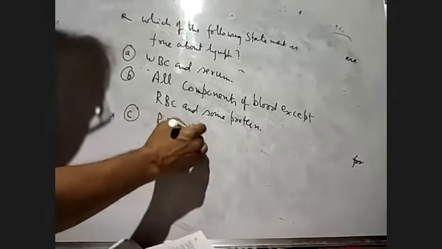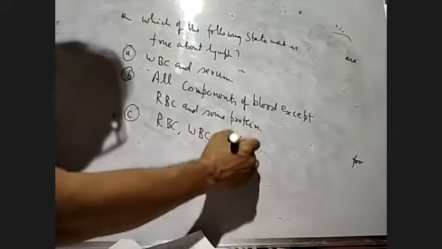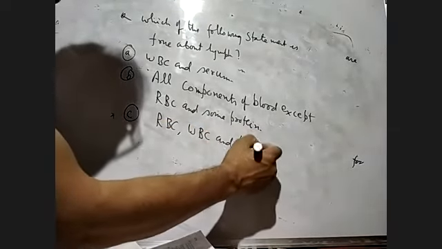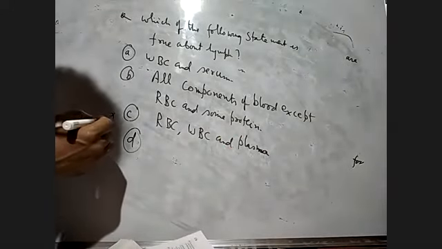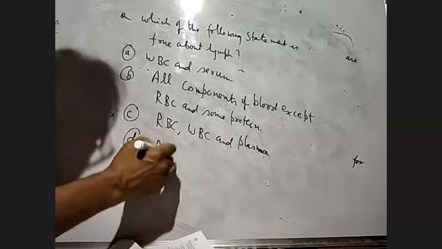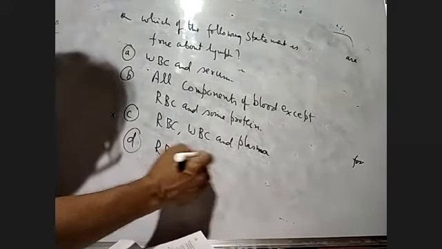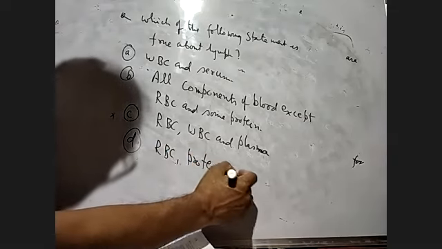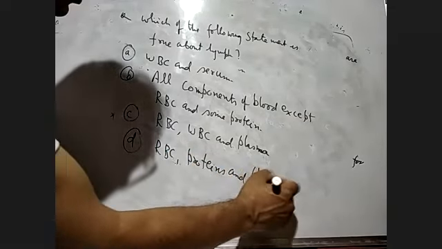Number C now: RBC, WBC, and plasma. And number D, we can say here: RBC, proteins, and platelets. So these are the four options we have, and they are asking which is true about the lymph.